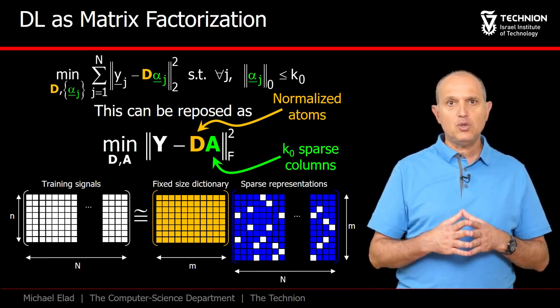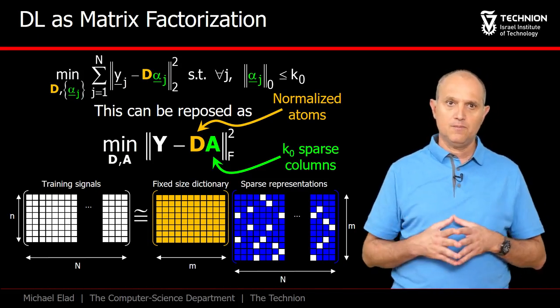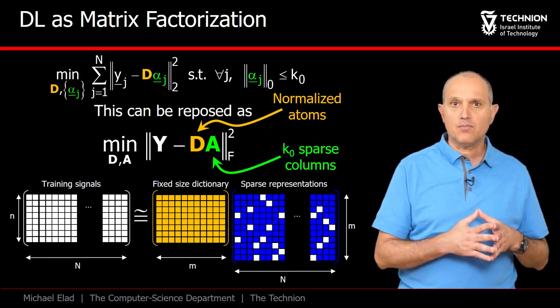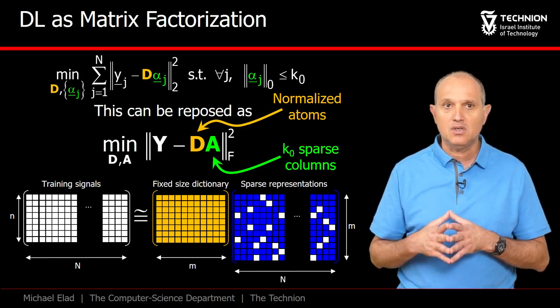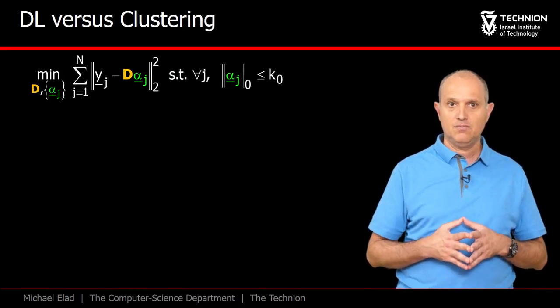The factorization should be done such that Y is as close as possible to D times A. Notice that our quadratic expression uses the Frobenius norm, as we measure the distance, the L2 distance, between two matrices. This norm simply sums the squares of all the differences.